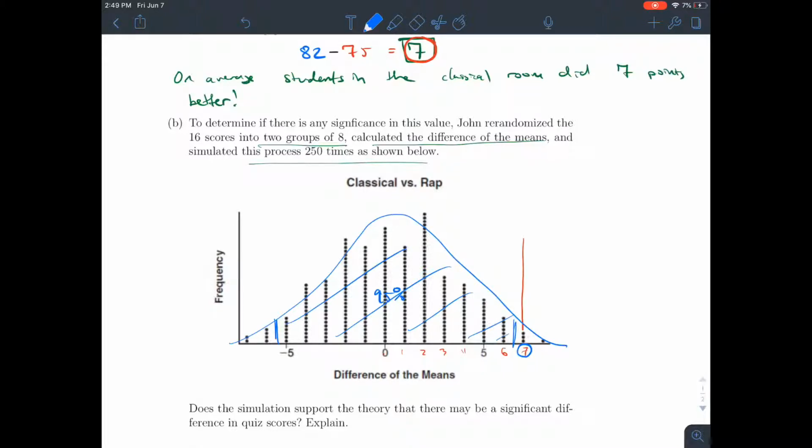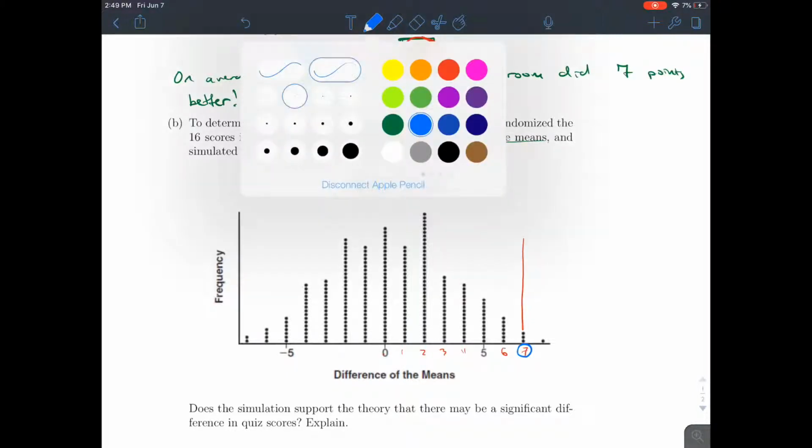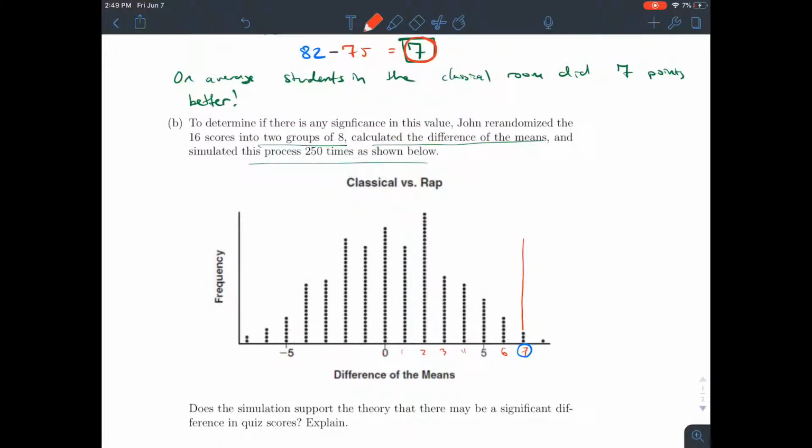And since we don't have the values, we can't use this approximation of a bell curve that I just drew. Instead, what we have to think about is, well, we received a difference of 7 in our experimental case. In the random groups, that came up 3 times, and 1 time came up more extreme.